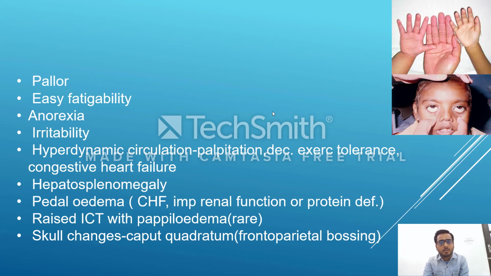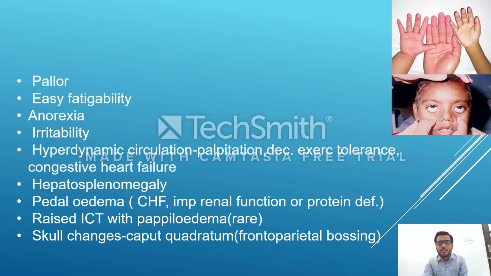So we can get a hemic murmur in cases of severe anemia, and if the child is in CHF also. Hepatosplenomegaly we can get; it is not very common, but it is not very uncommon also. We can get pedal edema. Pedal edema can be because of CHF, impaired renal function, or deficiency of proteins. Rarely we can get raised ICT with papilledema.